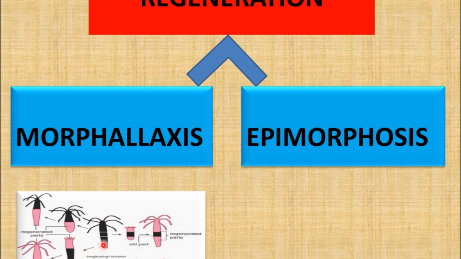Even if the middle part is cut from the parent body, it has the ability to regenerate both the head and tail regions and develop into a parent. So what has happened in morphallaxis? In hydra, all the parts will grow and regenerate. The lost part develops into a whole new individual. The same happens in planaria and starfish.